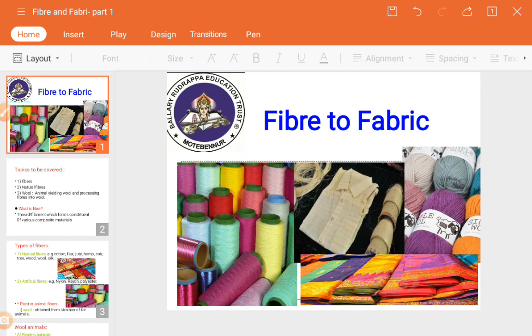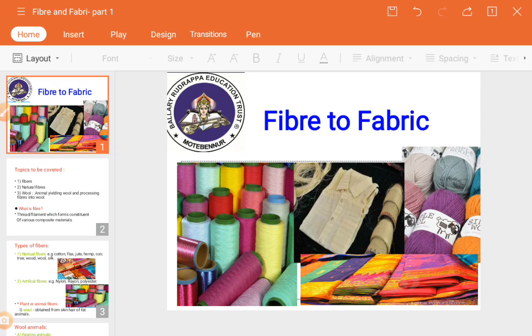So how it is possible, okay, how it can be carried out in nature or by human beings, that we have to see with the help of animals, plants, is it? So these things we have to see in this chapter. Some images I have shown you here on the first slide below the title of the chapter. You can see the different types of threads, some cloths, saris, and the wools, okay, woolens normally we know as.